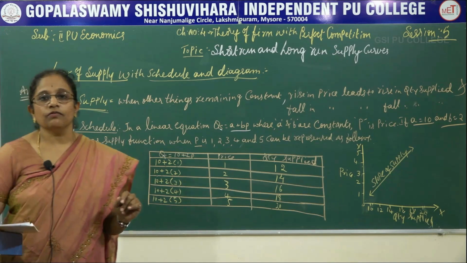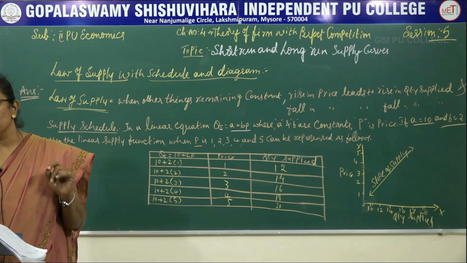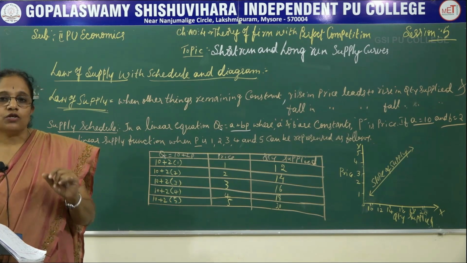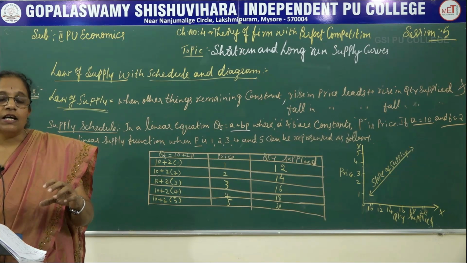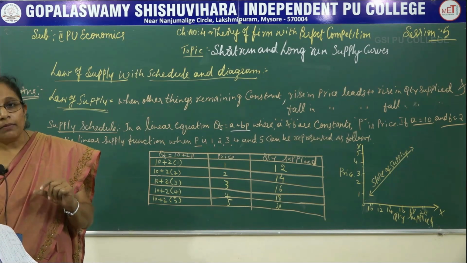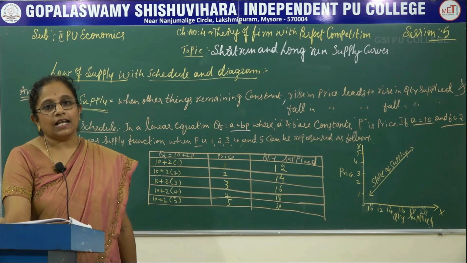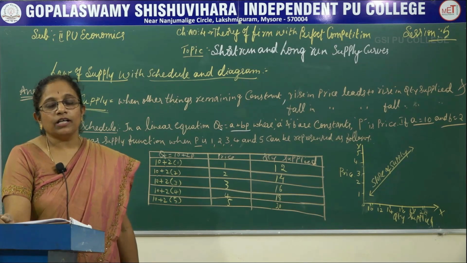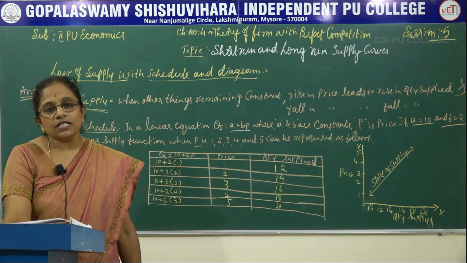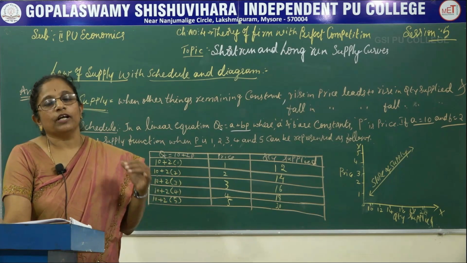In our previous session, we learned that price elasticity is nothing but one which measures the responsiveness of the quantity supplied as against the price quoted of the product. So, as the price quoted increases, the quantity supplied also increases. We learnt about it in our previous sessions. It is nothing but the one which measures the responsiveness of the quantity supplied to the different variations in the price quoted for a product.